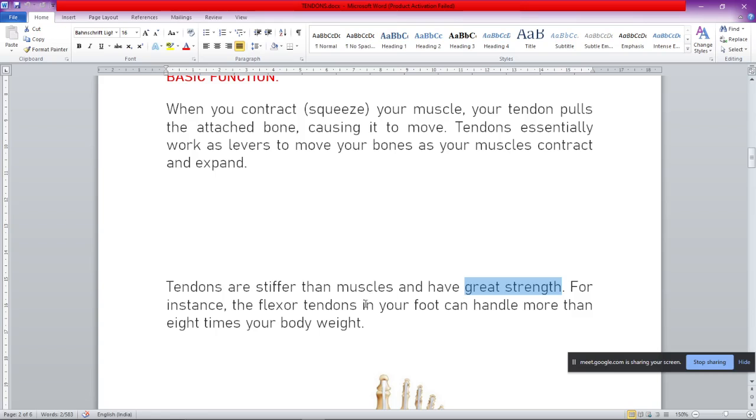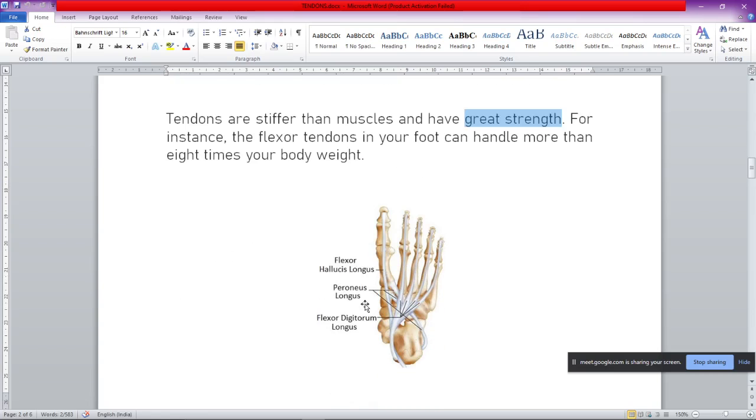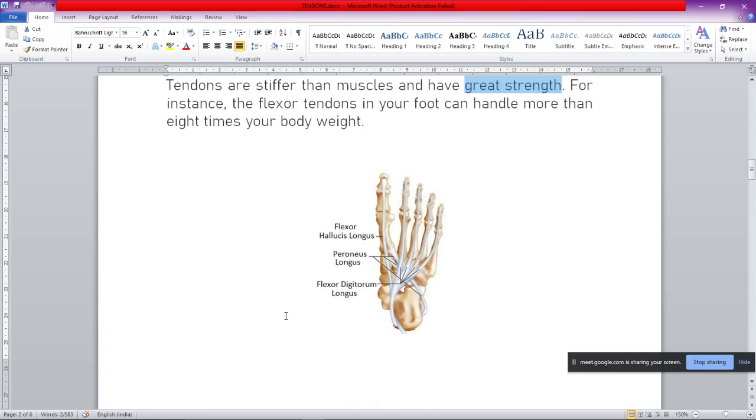So that means they have great strength. Now, this is a diagram which is showing you the flexor tendons in a foot. If you see this particular longus flexor, this is known as the flexor hallucis longus. This is the longest flexor muscle in your foot. Next we have the flexor digitorum longus. These are the tendons into your digits.